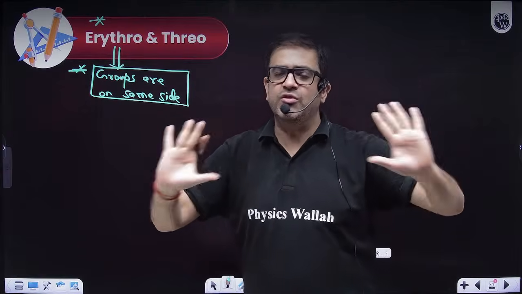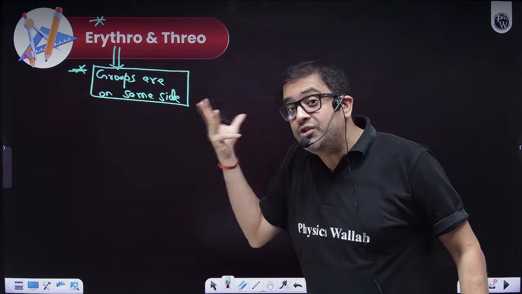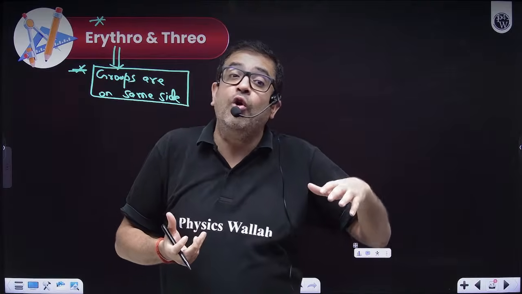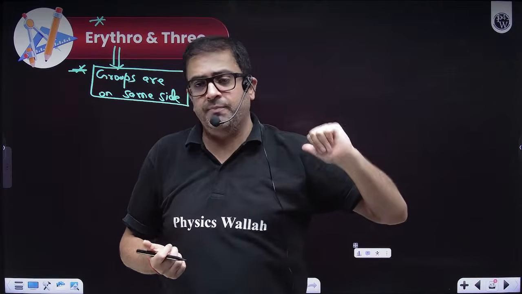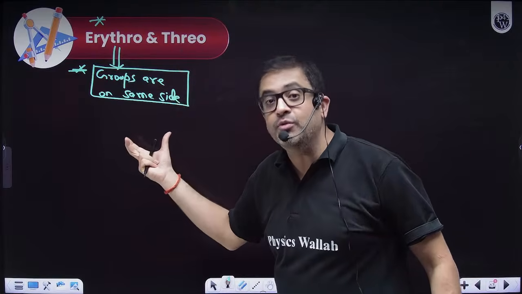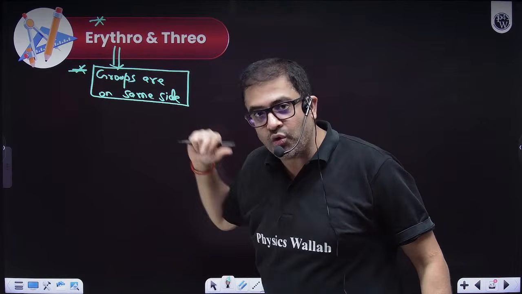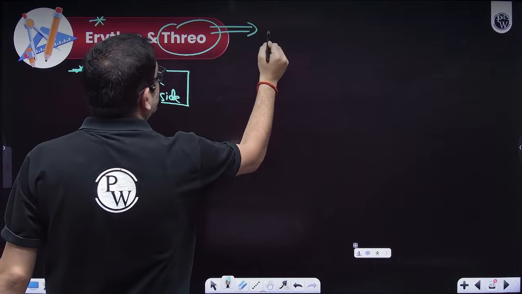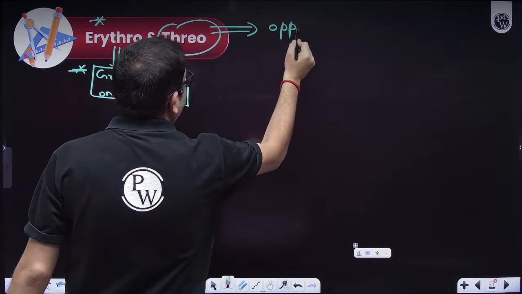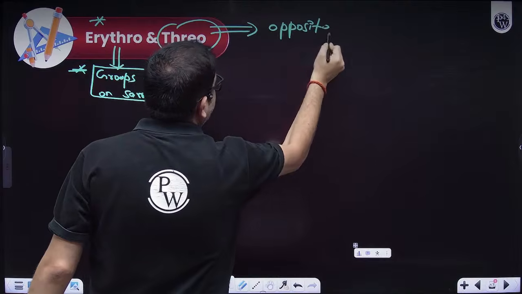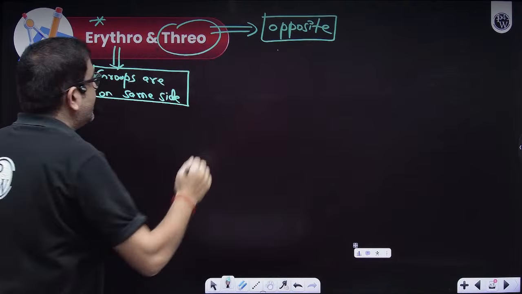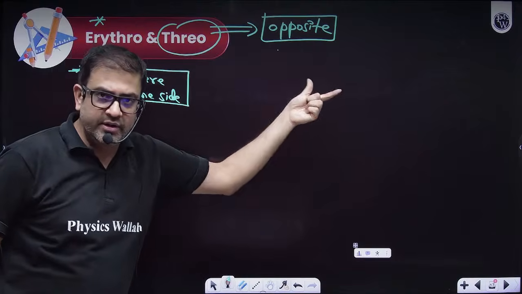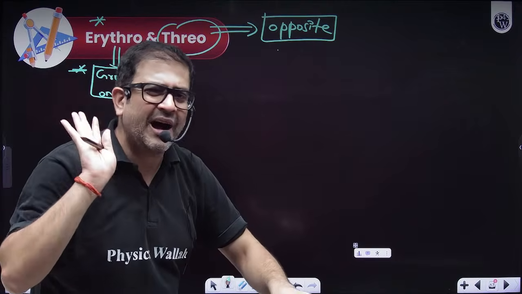For any group. If you can visually see that group in a chiral carbon, and those groups are on the same side of the Fischer projection, then that particular isomer is called an erythro isomer. And what is a threo? Obviously, master, opposite. So if they are on the opposite side. Sir, I did not understand anything. At least I have learned erythro is same and threo is opposite. I just want it again, very simple.